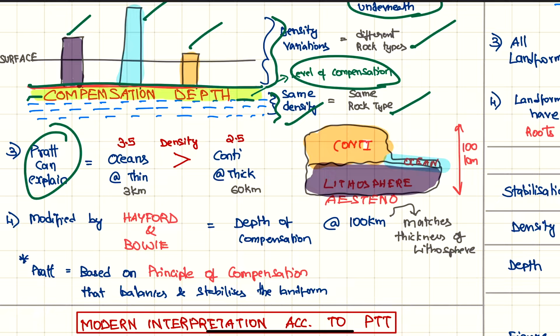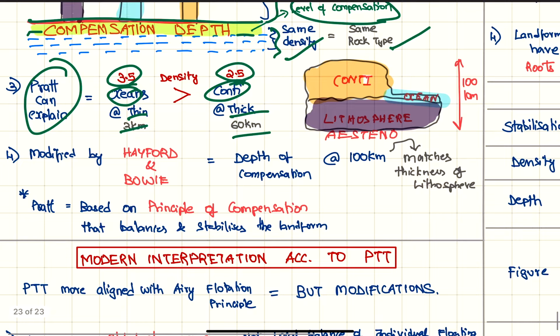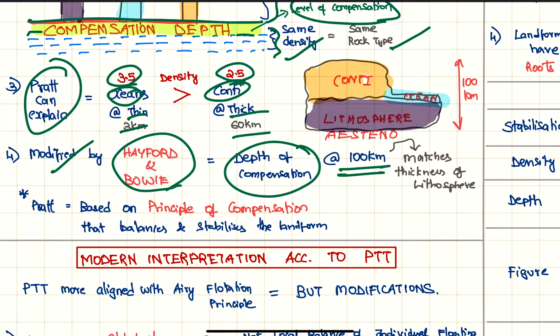So therefore Pratt can explain why oceans are thin, only 3 kilometers, and continents are thick, like 60 kilometers. Also why oceans are dense with a 3.5 and continents are less dense with a 2.5. And this was modified by Hayford and Bowie, who said that depth of compensation is up to 100 kilometers. This matches with the concept of lithosphere floating over asthenosphere, which can be seen here. This is continental crust, ocean crust and lithosphere, including the upper part of the upper mantle.